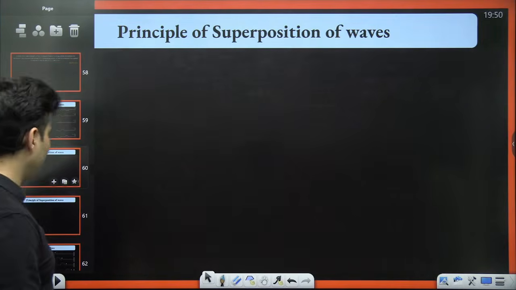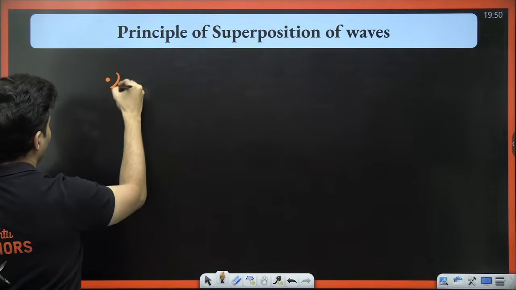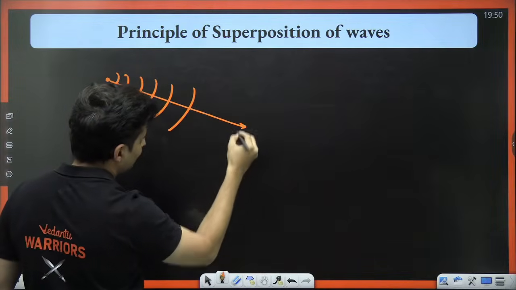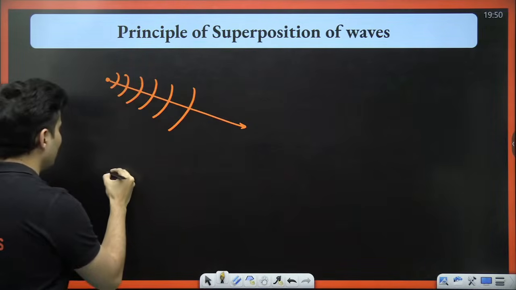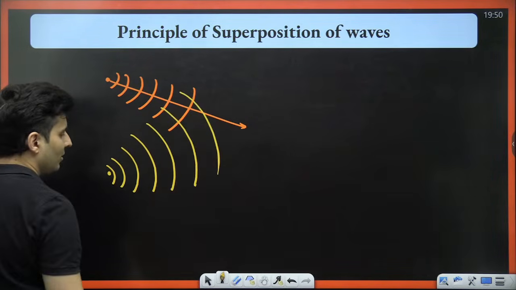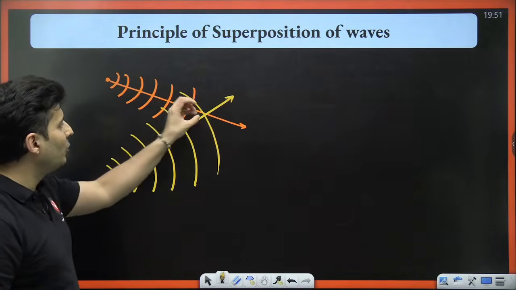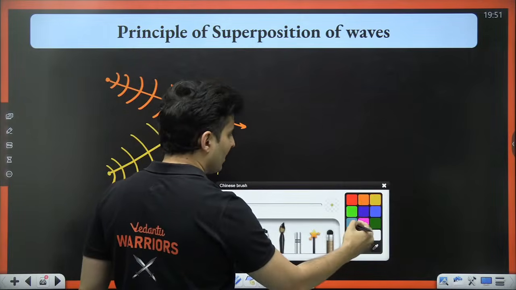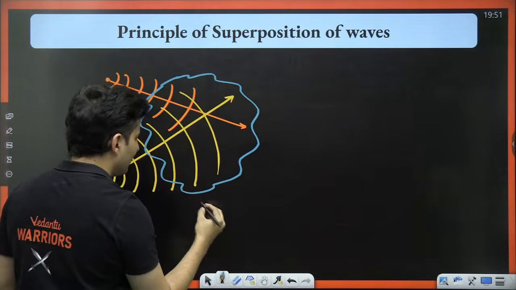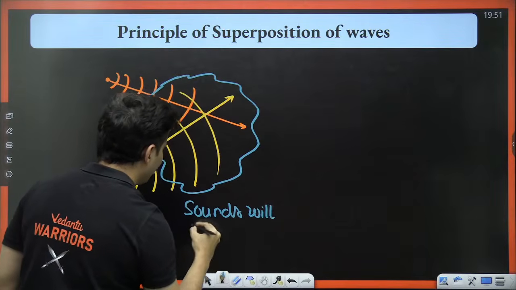So imagine one person is talking and the sound is traveling over here like this. There is another person over here. That person is also talking. The sound is going to travel like this in this particular direction. So now do you see, the sounds are going to meet in this particular region. So I would say the sounds will interfere.